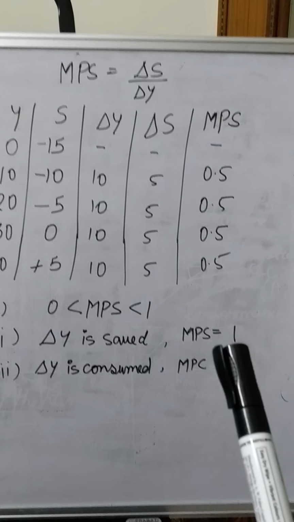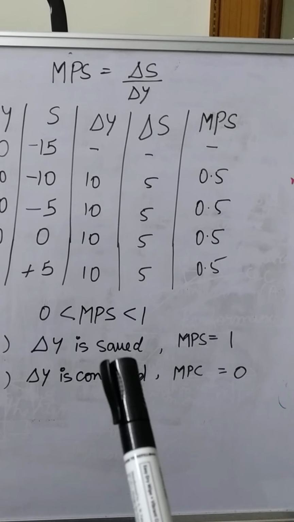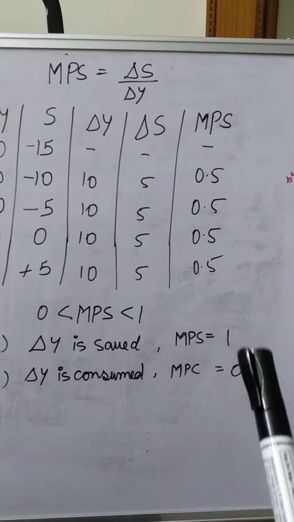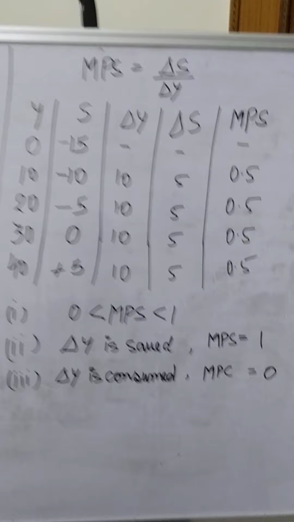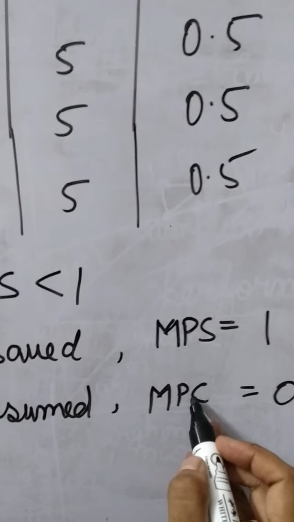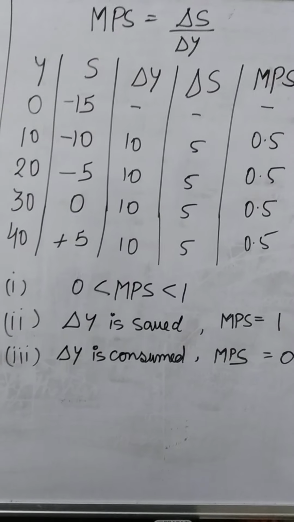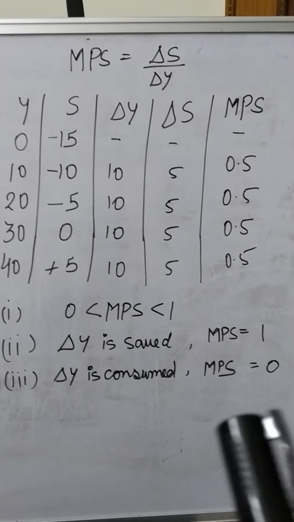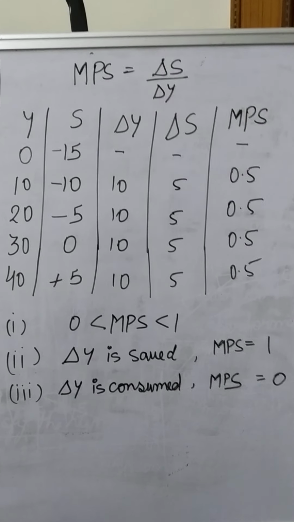Second thing, MPS is equal to 1. MPS can be equal to 1 if the entire additional income is saved. Only in that condition your MPS can be equal to 1. Similarly, MPS can be equal to 0 only in one condition, if the entire additional income is consumed. So these are the features. These features are always useful for true and false. Otherwise, these are the formulas which we are going to use in the numericals.